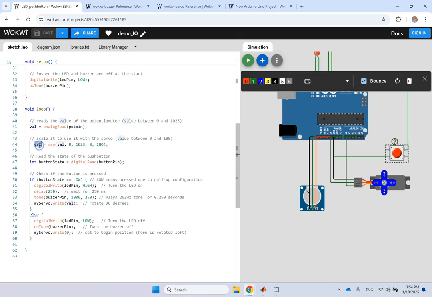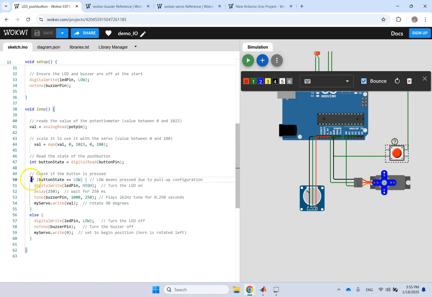Since this value is an integer, the angle generated here is going to be an integer value. And that angle, which is between 0 and 180, is now going to be passed to the servo for rotation, but not always. It will rotate if and only if this push button is pressed.